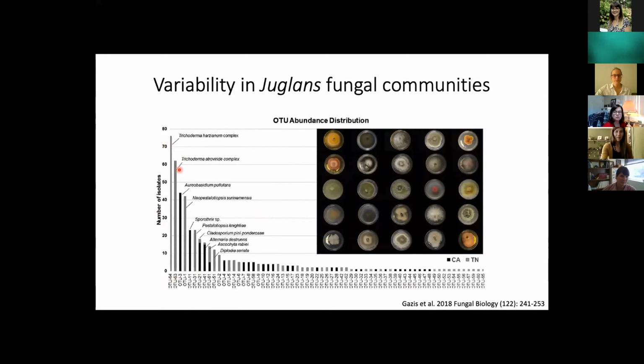And what I'd like to point out from this graph is, one, we're seeing that there are different fungi depending on the region that we're looking at. So different fungi between Tennessee and California. And in particular, we're seeing a large number of trichoderma isolates coming from Tennessee. And this is important and exciting because trichoderma is a known biological control agent used in agriculture. This is because it acts as a mycoparasite, or it parasitizes other fungi.